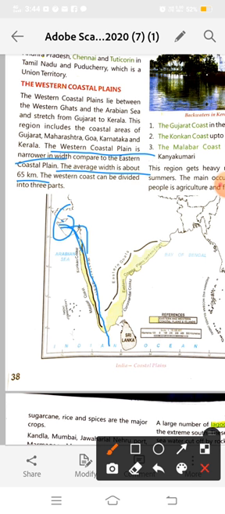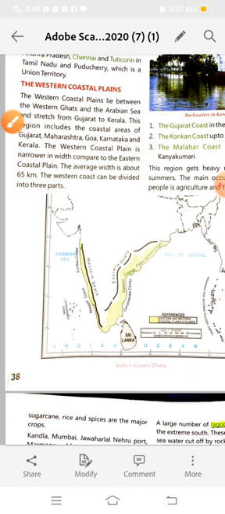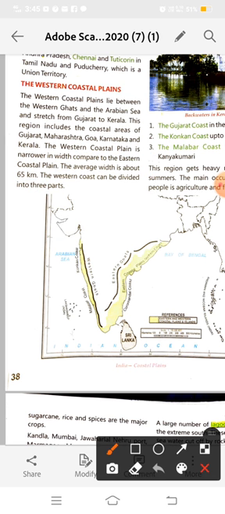The eastern coastal plains have a width of about 125 kilometers, whereas the western coastal plain has an average width of about 65 kilometers. The western coast can be divided into three parts. Which are these three parts? The Gujarat coast in the north, known as the Gujarat coast.